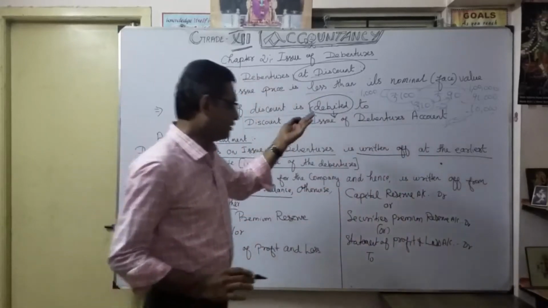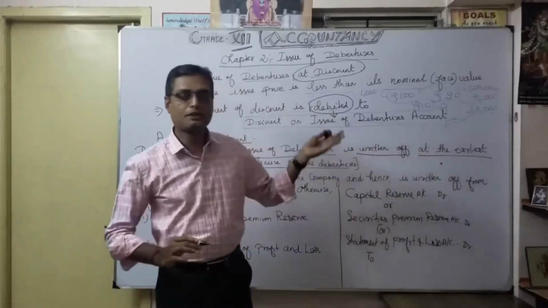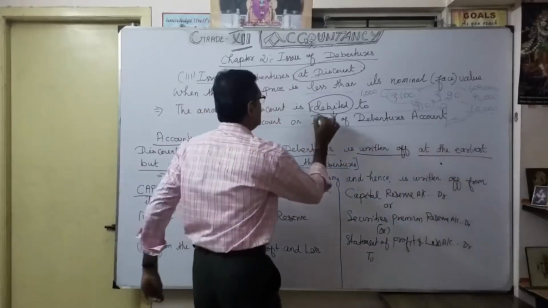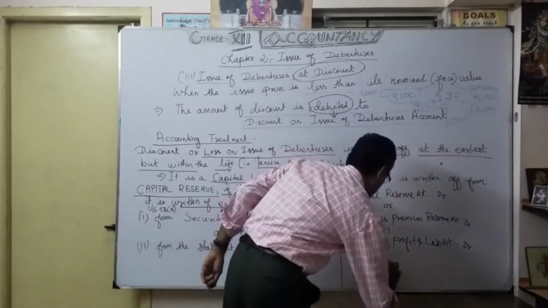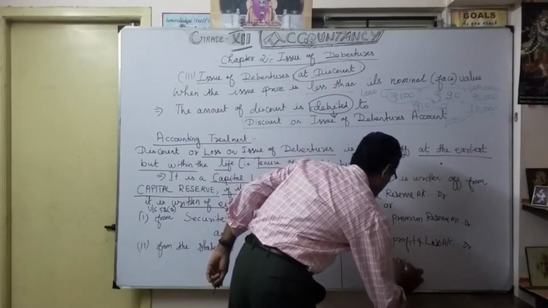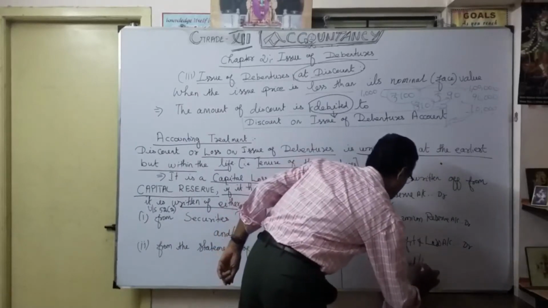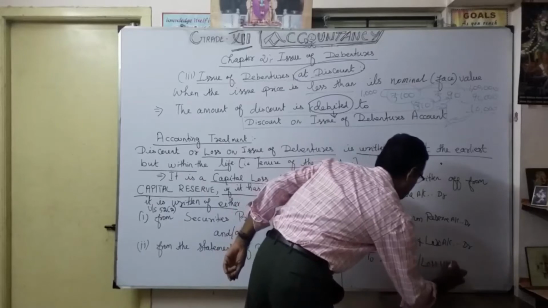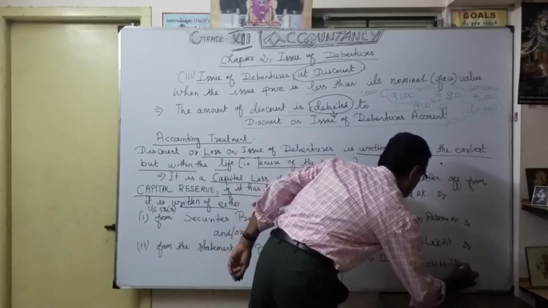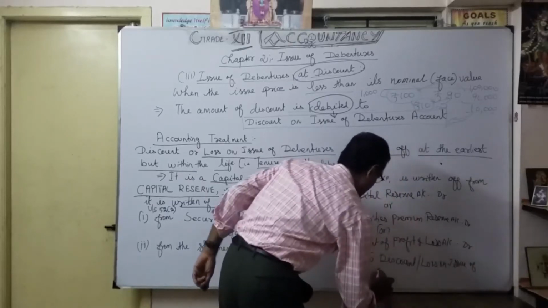And for all of these, the debit is what you earlier debited: discount or loss on issue of debentures.